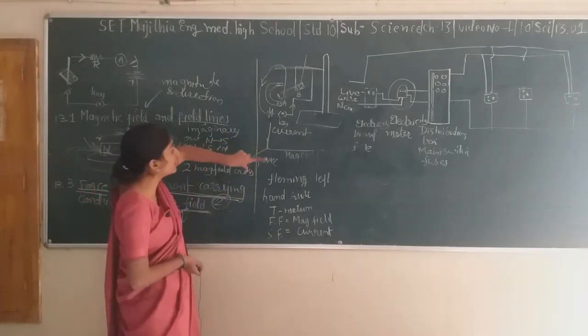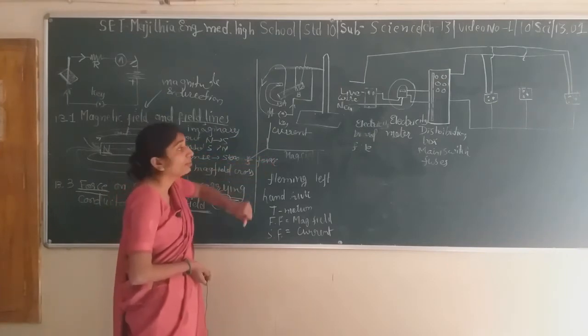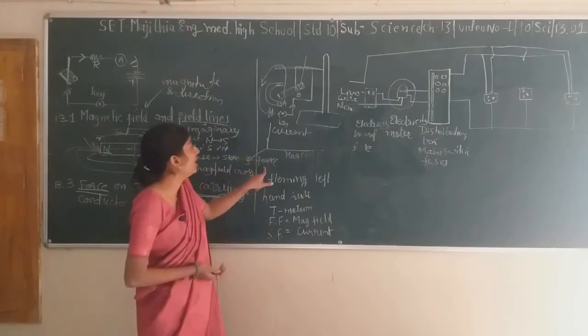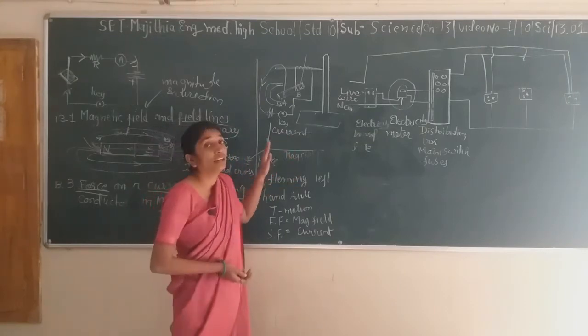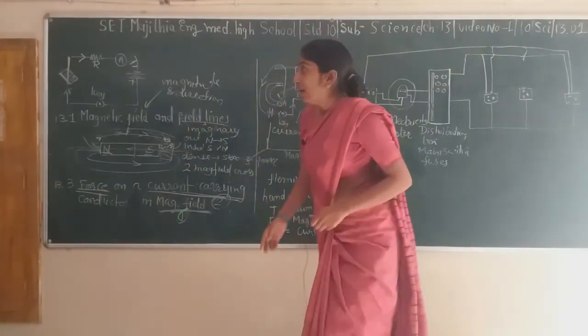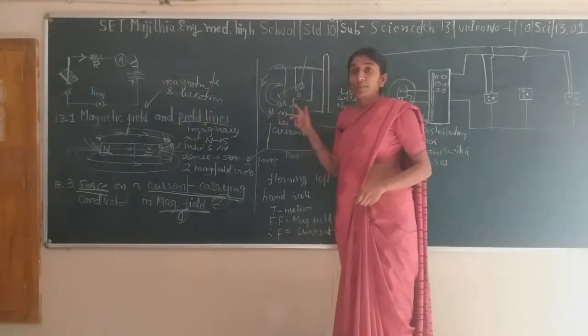If any of these is changed, then force would be in the downward direction, okay. So this is Fleming's left hand rule. It says that force, magnetic field and current are mutually perpendicular to each other. If you change the polarity of the battery, the direction of the thumb is going to change.